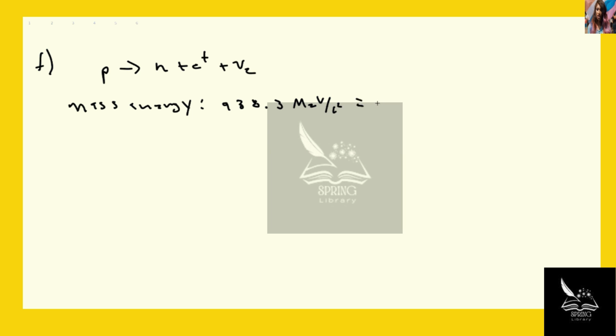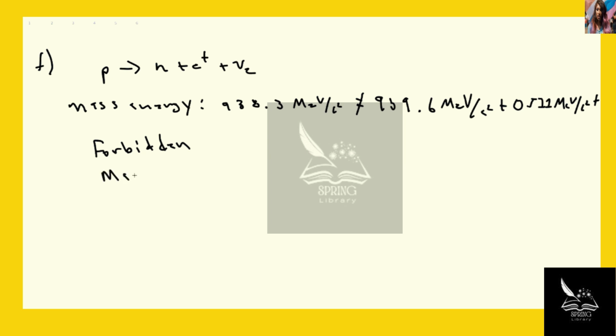Does this equal the neutron, 939.6 MeV per c squared, plus a positron, which is 0.511 MeV per c squared, plus 0, because a neutrino is massless? So we can already say that that is not conserved. So this is forbidden due to mass energy.